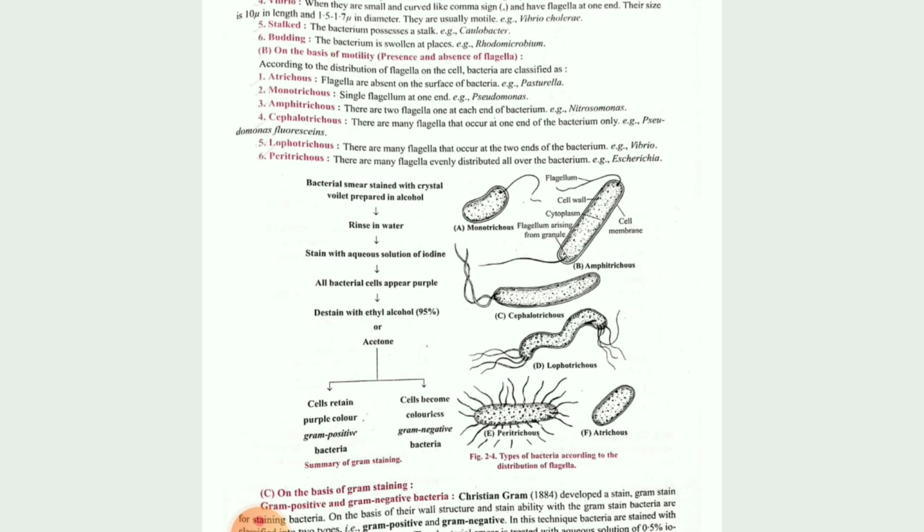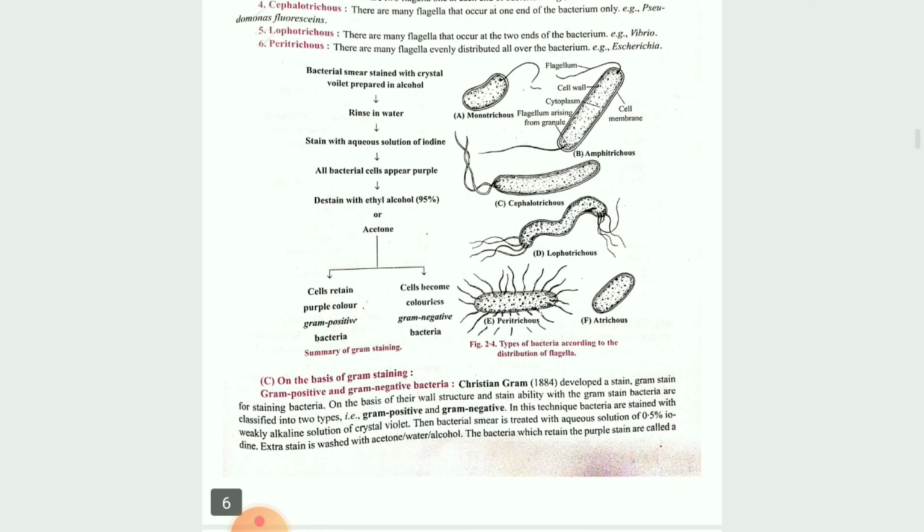Peritrichous: throughout the body they will have the flagellum. This one is very important, children, to differentiate the gram positive and gram negative bacteria. Christian Gram, in the year 1884, developed the stain. By the process of that Gram stain, we can recognize which one is gram positive bacteria and which one is gram negative bacteria.